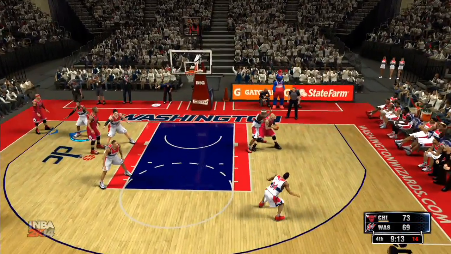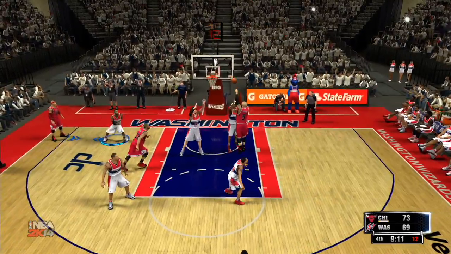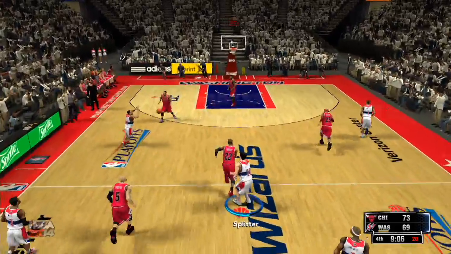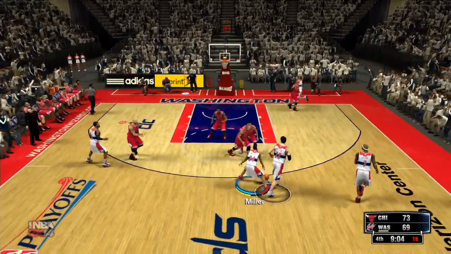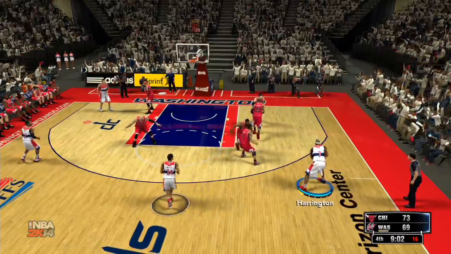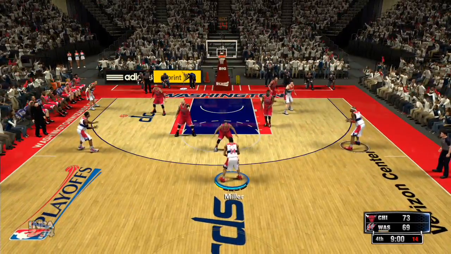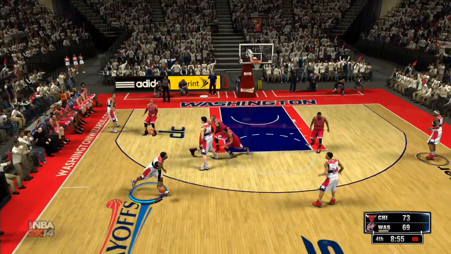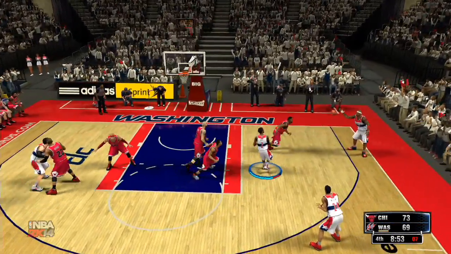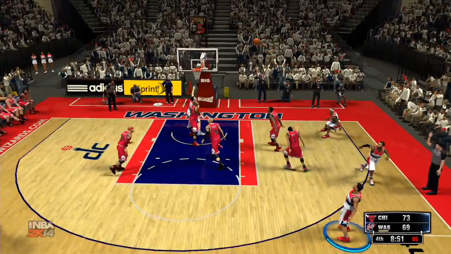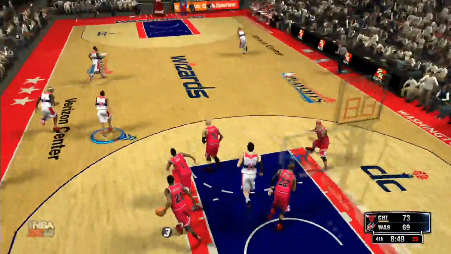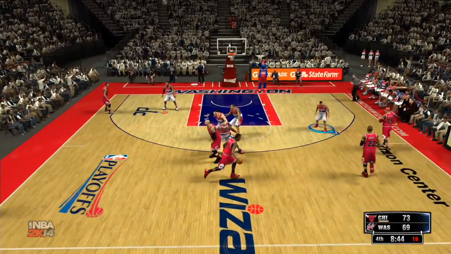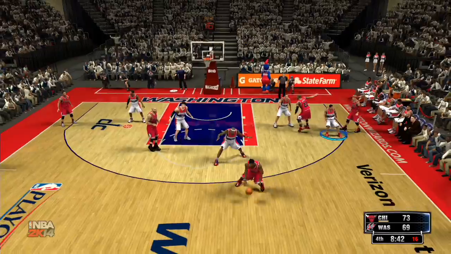Derrick Rose. Butler. Can't make it. Harrington. To Miller. Harrington. Back to Miller. Pump fake. Wall. Nothing doing right now. Good defense from Chicago. Now Miller takes a 3 and he can't put it in. Now Chicago.